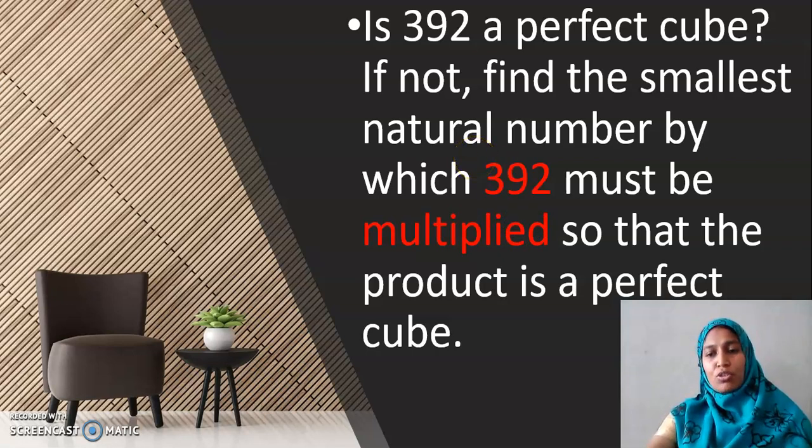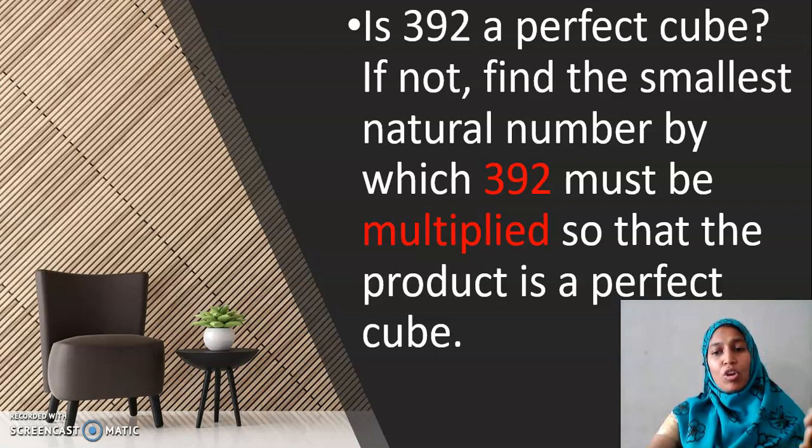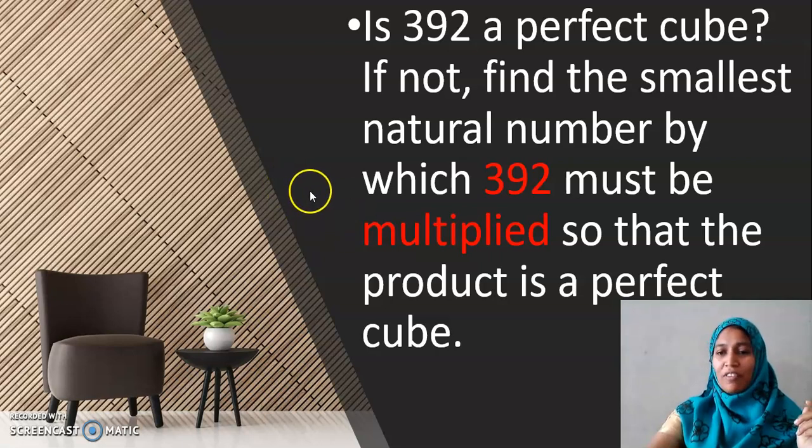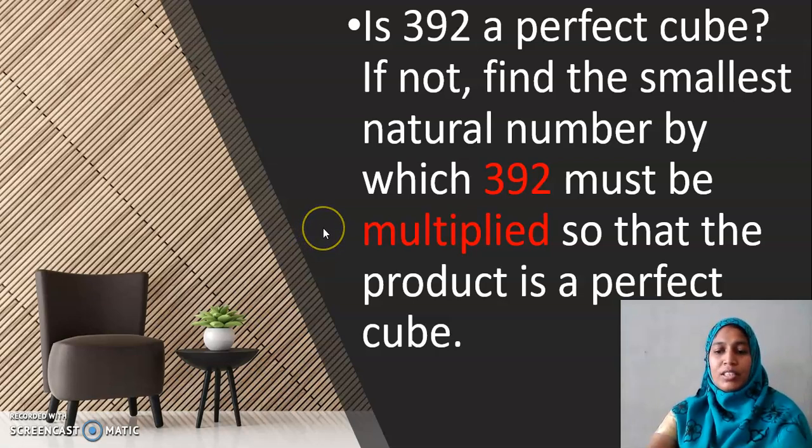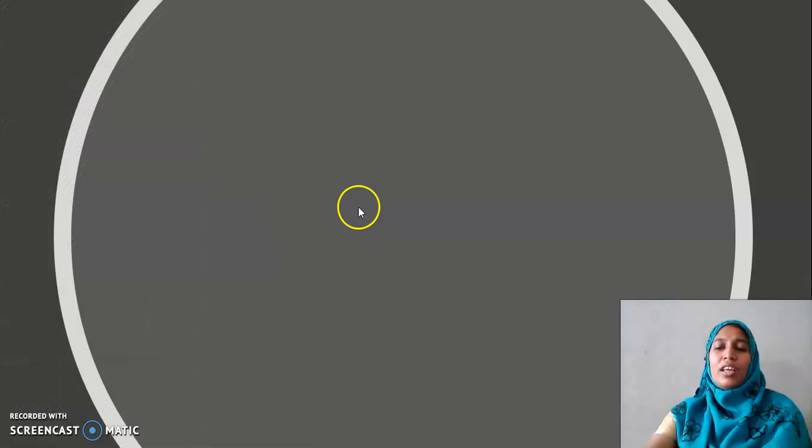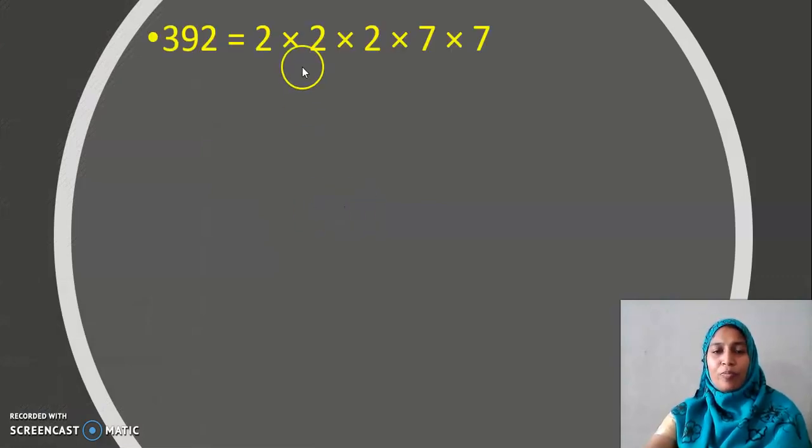Okay. What is the first step I should do? I have to go in for prime factorization. Come on, take your notes and start doing the prime factorization, and you are going to tell out the factors. I am not going to do it. Come on, because it's practice for you for your exam. Do the prime factorization for 392. Are you all doing? Yes, I could hear many saying no. Is it so? Hope you are trying and you will complete it and continue with this video. Okay, children? What are the factors of 392 now? Here it is.